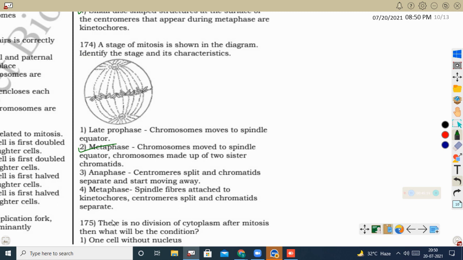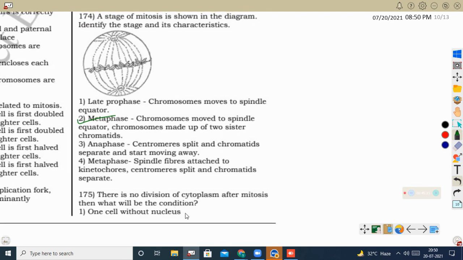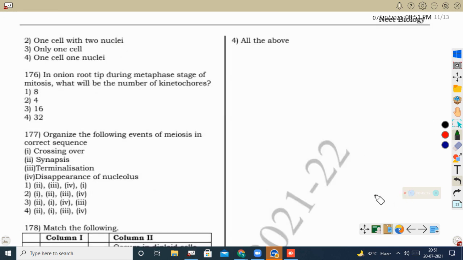Okay, next question, there is no division of cytoplasm after mitosis, then what will be the condition? After mitosis, if there is no division of the cytoplasm, then a dikaryotic stage will be formed, means 2 nuclei in the single cell we can see. So here the correct option is 1 cell with 2 nuclei.